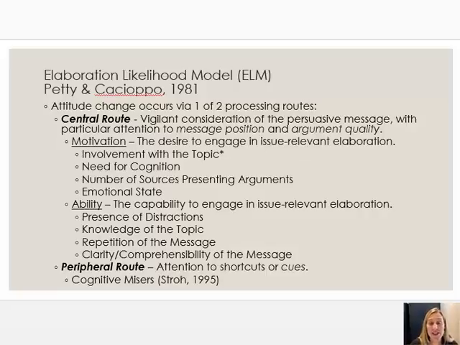Again, I want to emphasize that the two routes are not necessarily mutually exclusive. It may be you are first cued by a peripheral cue, like the credibility of a source, and you think this source is credible. Maybe that's something that encourages you then to really pay close attention to the message. And then it becomes about considering the message for you and less about basic cues of the source. So they can work together in that way. But again, lots of times people are more likely to take one route than another. And again, I would argue the central route processing leads to more effective attitude change than the peripheral route processing.